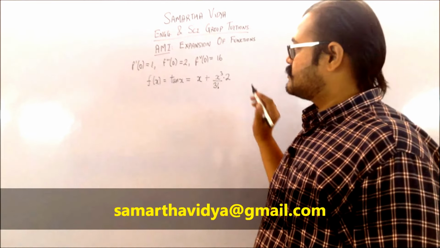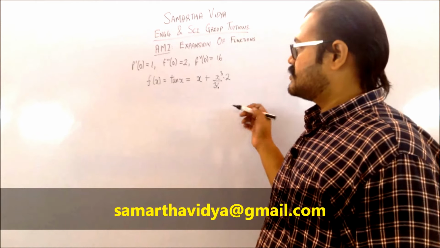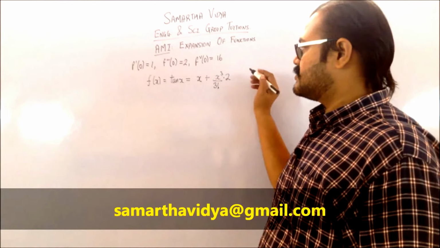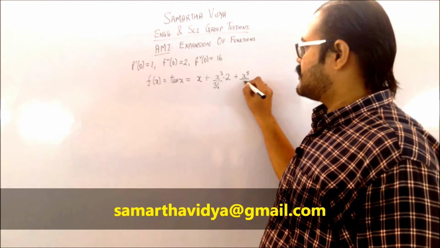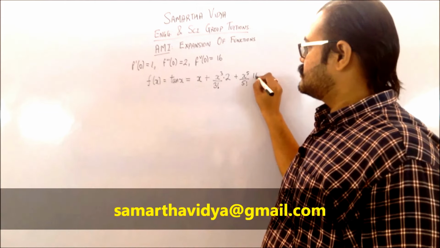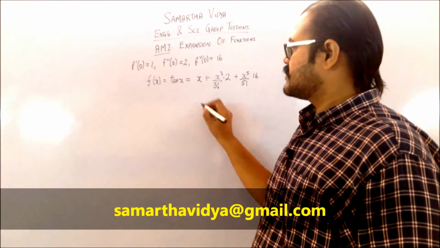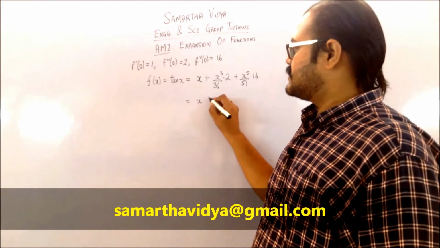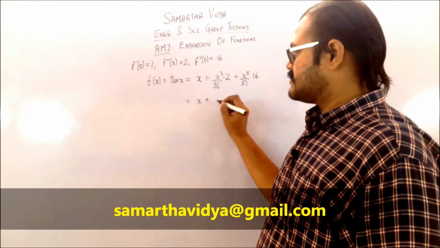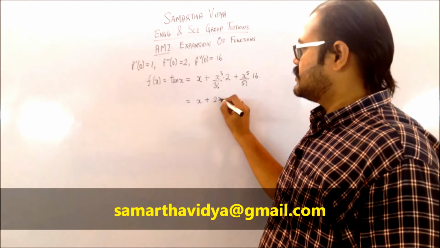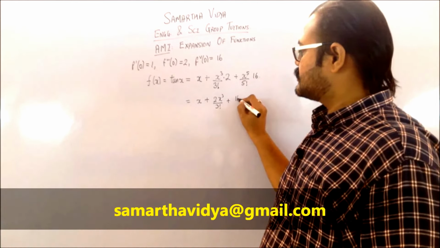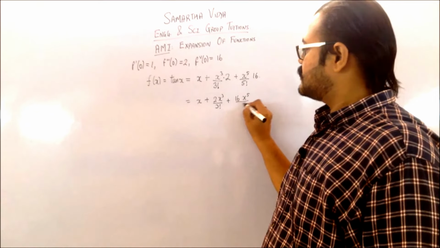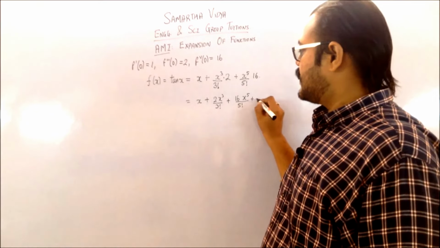The fourth derivative is also 0, so coming to the fifth term, which is x raised to 5 by 5 factorial into 16. So this is going to be the expansion for your tan x, which is x plus 2 x cube by 3 factorial plus 16 x raised to 5 by 5 factorial and so on.